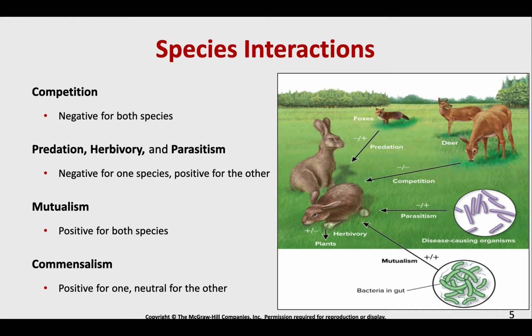Predation, herbivory, parasitism, that typically is negative for one species. Maybe you're the species being preyed upon. But it's going to be positive for the other. So for the predator, that's a very positive thing. You're getting food.